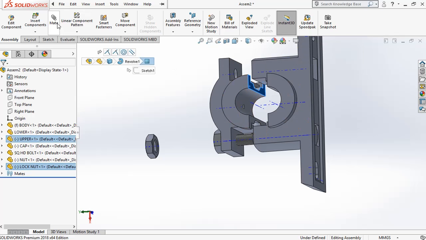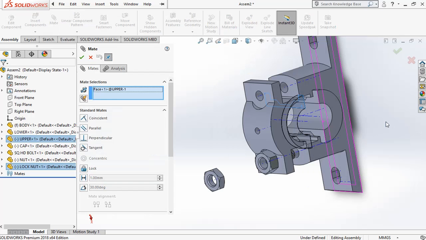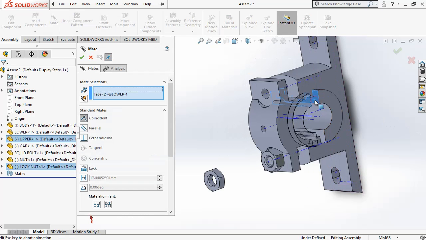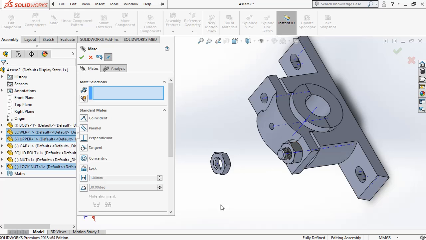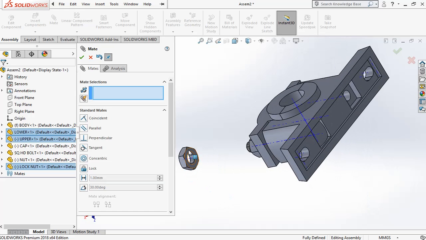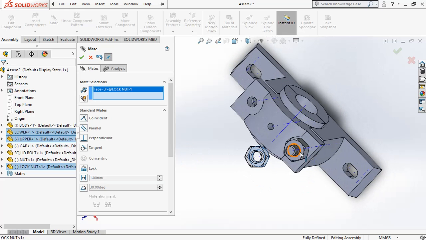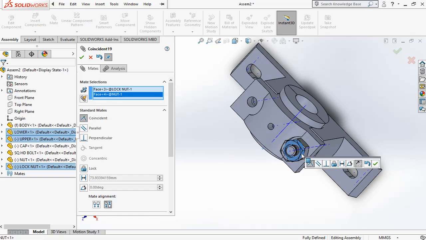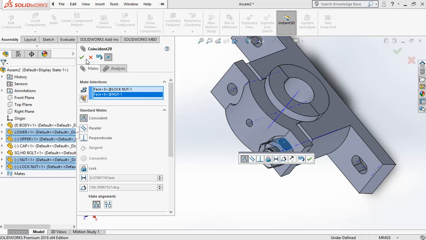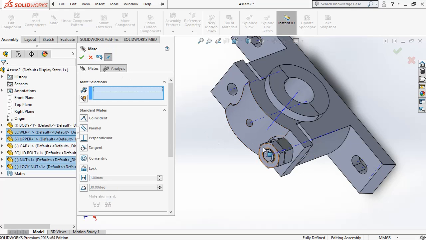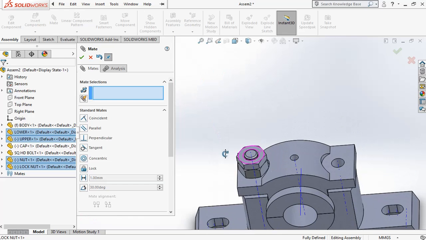Now make this surface parallel to the surface, and this surface must be parallel to the surface, and this surface must be parallel to this surface. Okay, now it is done.